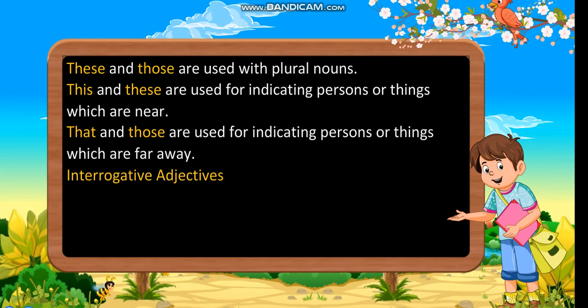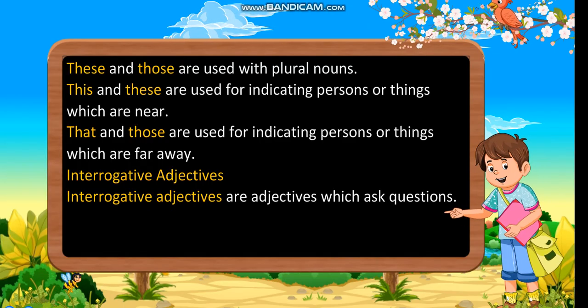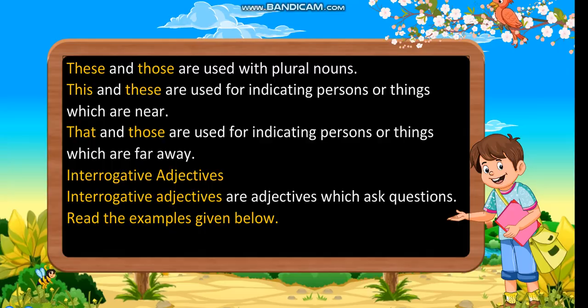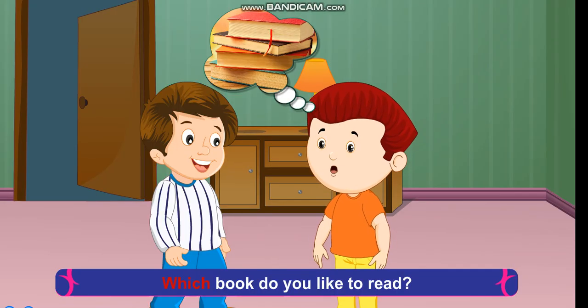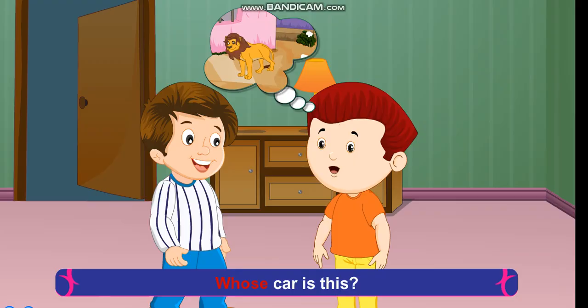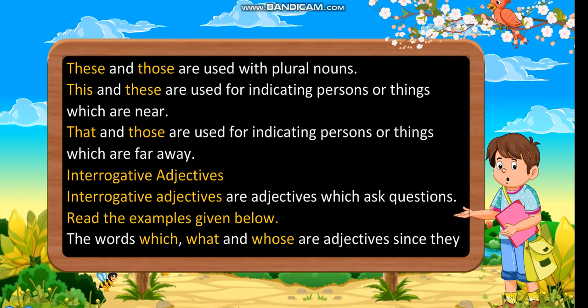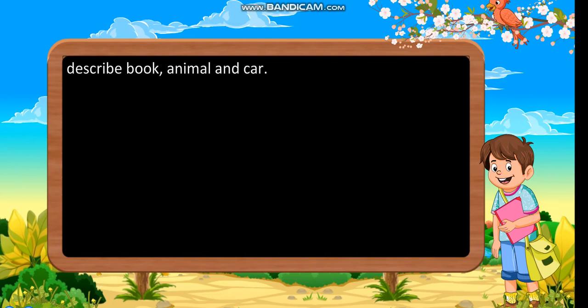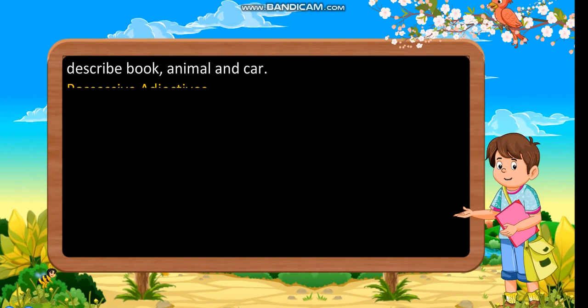Interrogative adjectives. Interrogative adjectives are adjectives which ask questions. Read the examples given below. Which book do you like to read? What animal is that? Whose car is this? The words which, what, and whose are adjectives since they describe book, animal, and car.